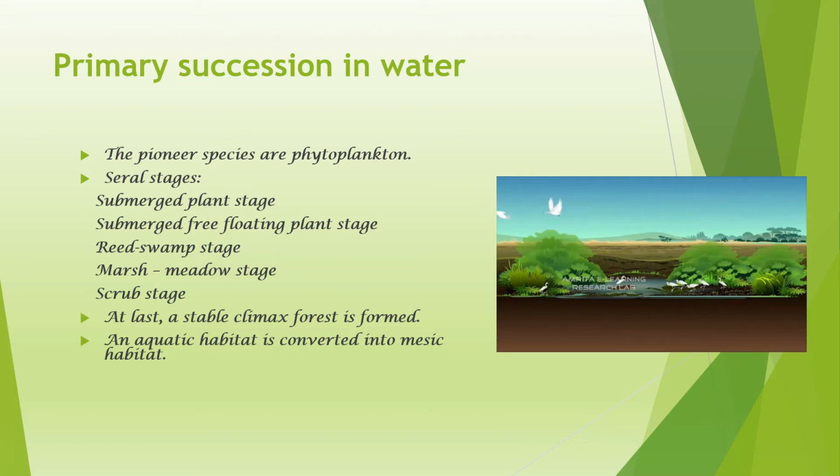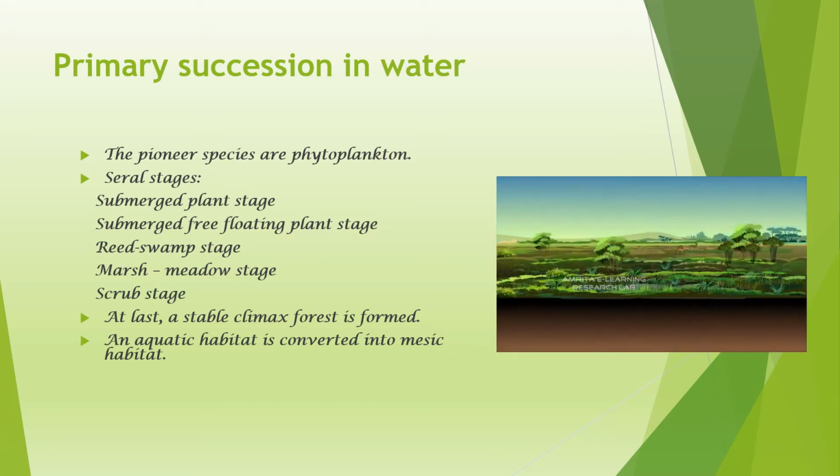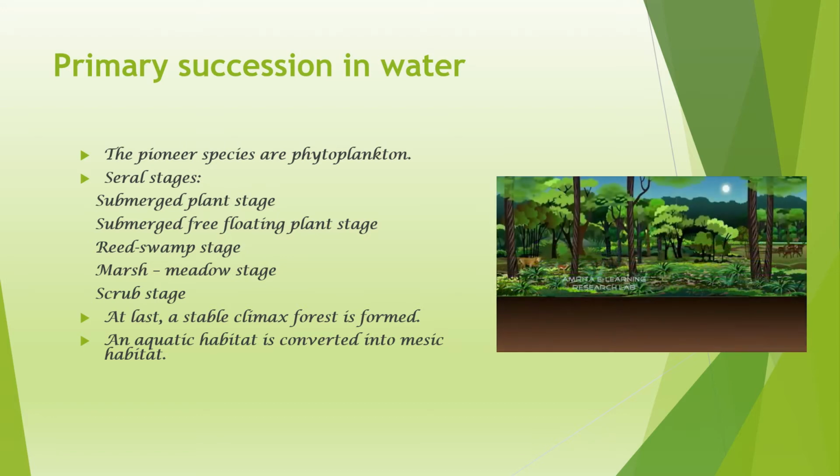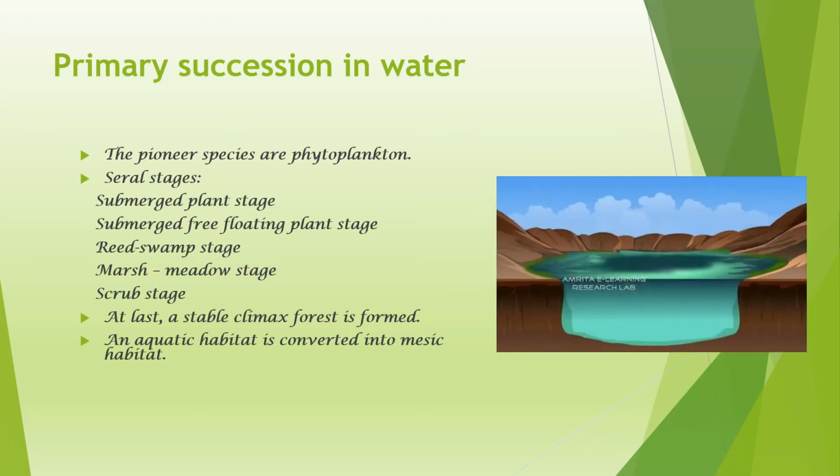Gradually, shrubs like Salix and Cornus invade this environment, further making the habitat less favorable for aquatic plants and animals, and more conducive for terrestrial species. Trees like Populus, Alnus, and other such wetland trees occupy this habitat, which ends in the climax stage inhabited by deciduous species. This process of ecological succession takes approximately 200 years.